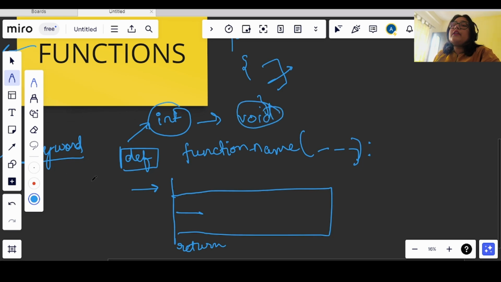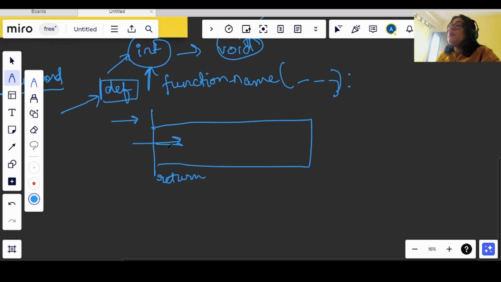But in Python you don't have to do that. You will simply use def, and you can define a function. You don't have to give a specific data type in order to return a value, and it is your choice whether you want to return a value from the function or not. Okay, so this is what happens here.